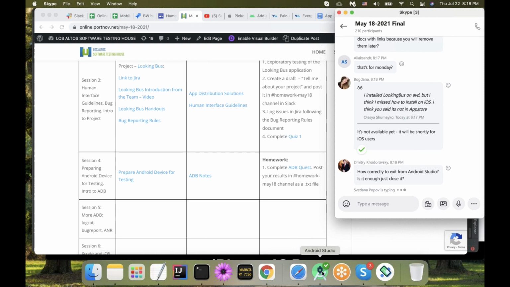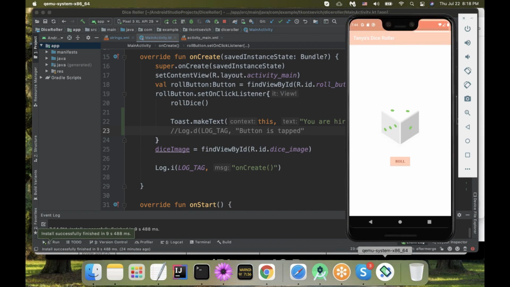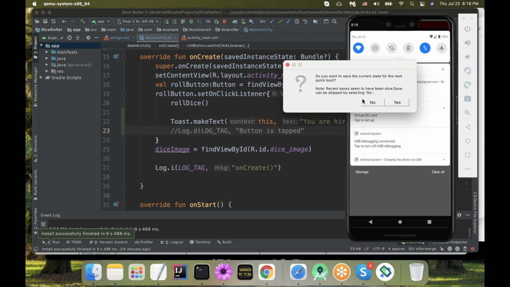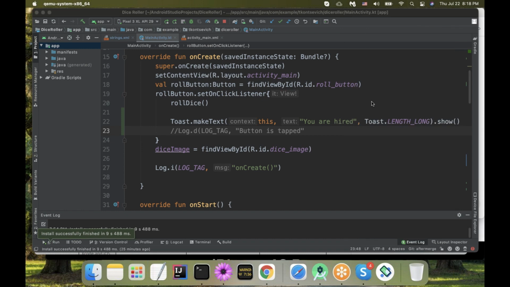How do you correctly exit Android Studio? And the emulator, by the way. Let's close all. With the emulator, we use this button and select no. It asks, do you want to save the current state for the next quick boot? Recent saves have been slow, and do we want to save it? Well, no, we don't want to save it. Just close it, let's forget about it.